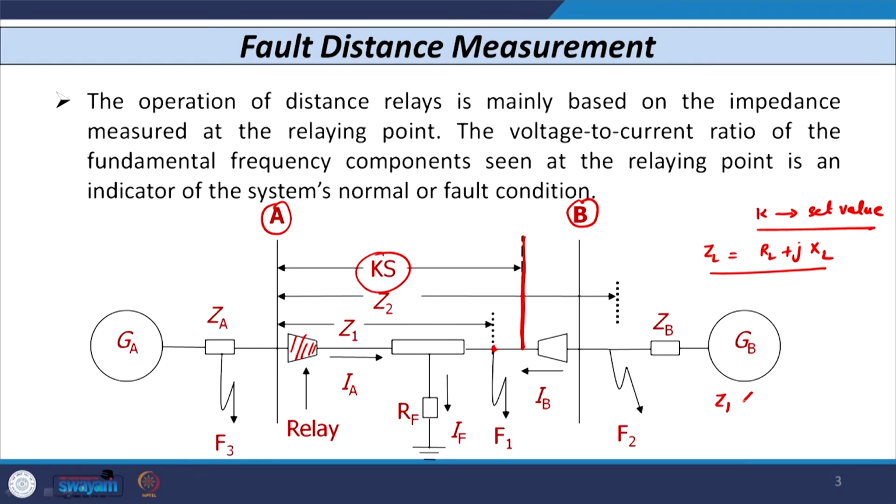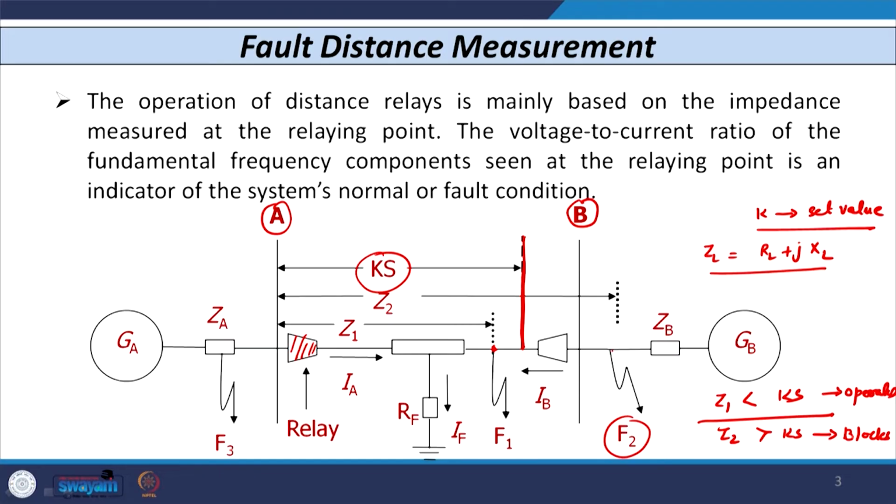If this value is less than the set value, then the relay operates. And suppose a fault occurs somewhere here at F2, then the impedance measured by the relay is Z2. This Z2 is obviously greater than the set value of impedance, so the relay does not operate, that means the relay blocks.